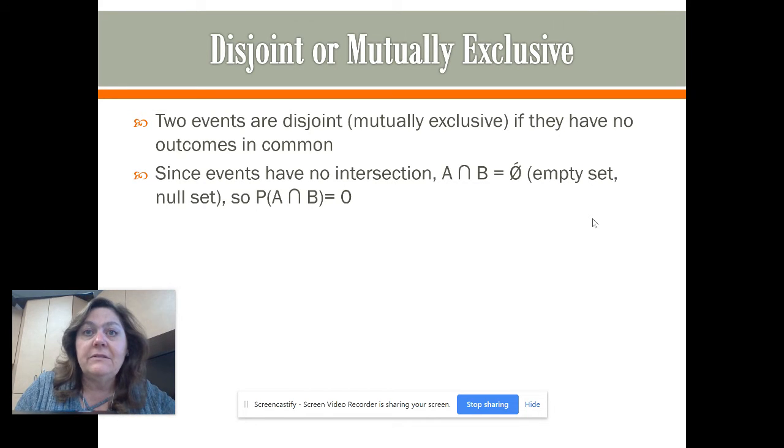That Jack of Hearts, that intersection was possible, so they are not disjoint. They would not be mutually exclusive. But perhaps if I had, what's the probability of getting an odd number on a dice and an even number on a dice, then those two sets are mutually exclusive. They're disjoint. So they would have an empty set in their intersection.